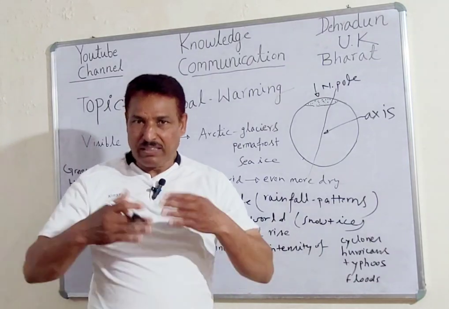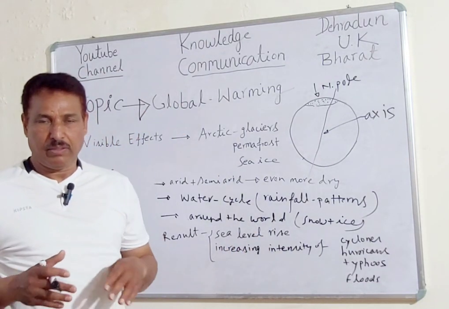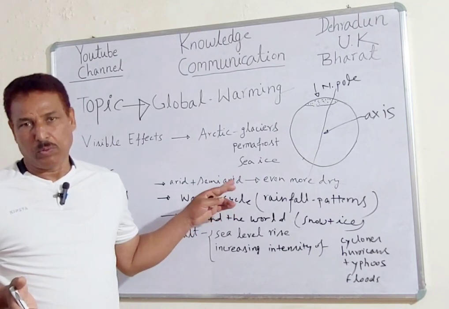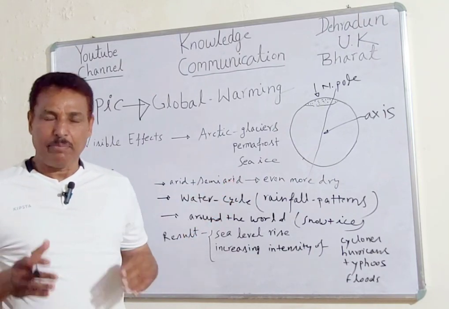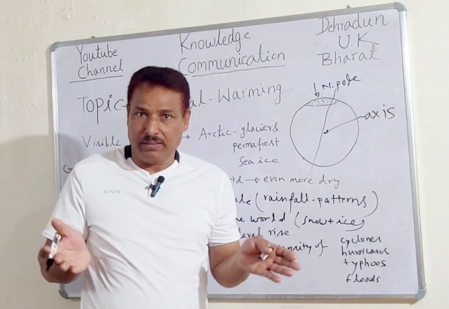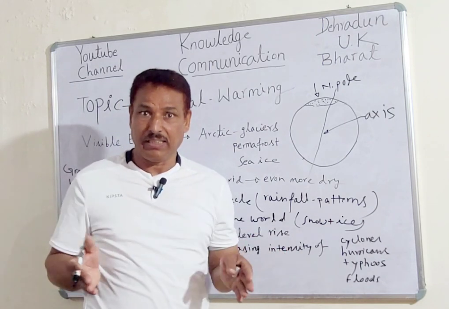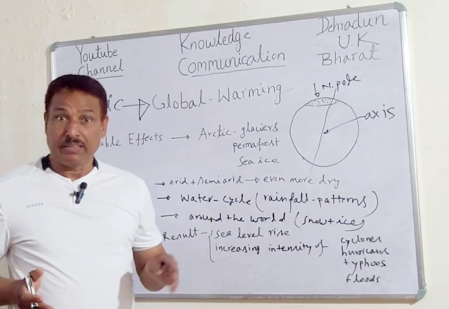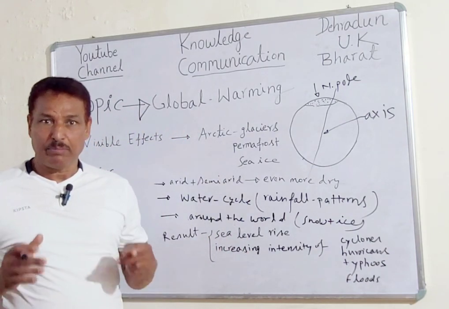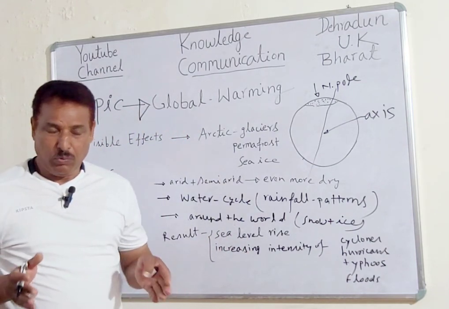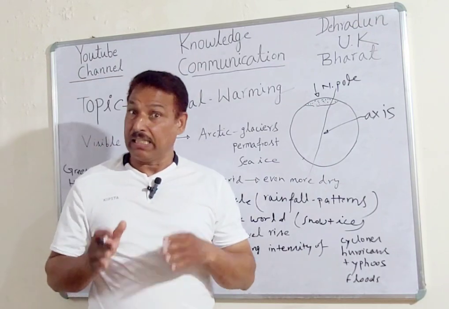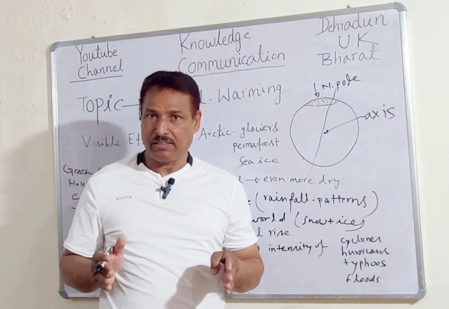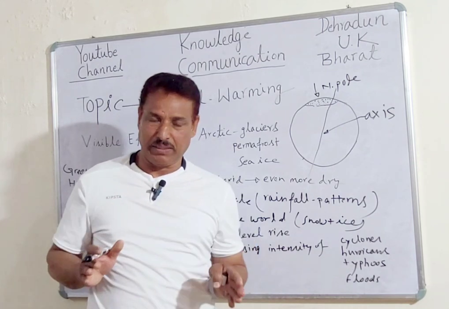So what is the result? Eventually, what is the result? The result is global warming, meaning temperature is rising universally. When temperature rises universally, that is termed global warming. What is the definition of global warming? When the temperature of the atmosphere and earth combined increases, that is known as global warming.